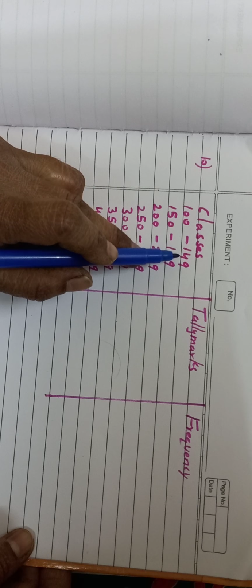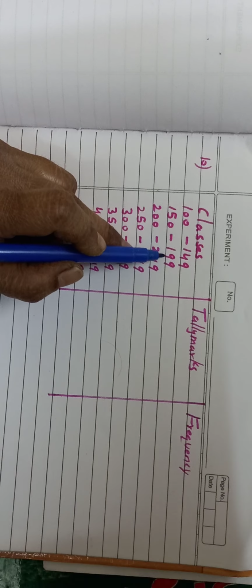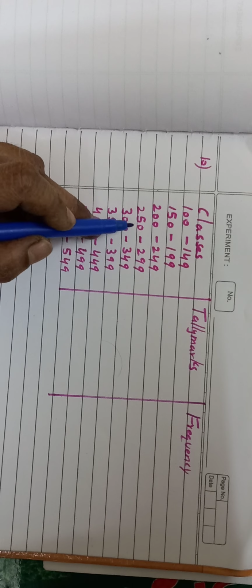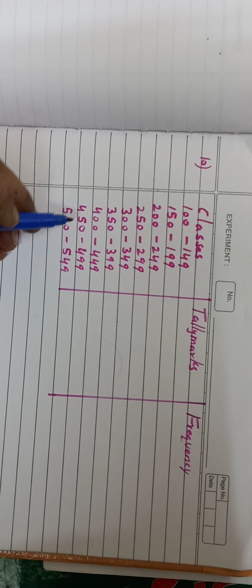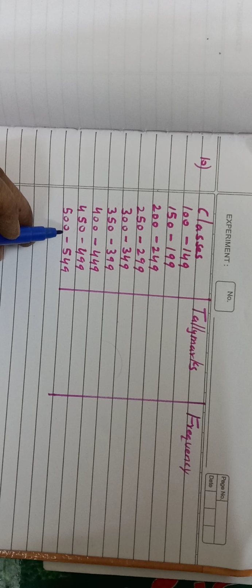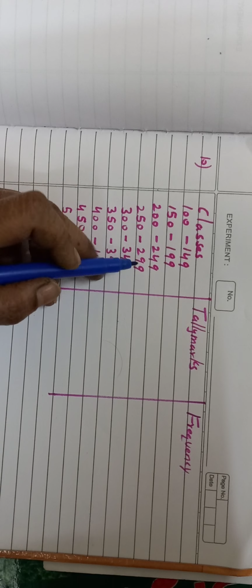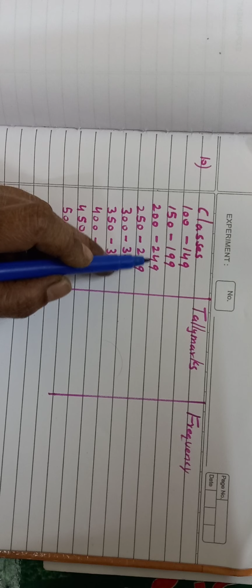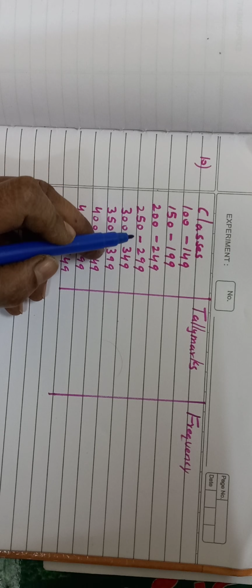100 to 149, 150 to 199, 200 to 249, 250 to 299, and as I said, 500 to 549. This way you have to take the classes. It is not at all difficult. The first three are already given to you. Seeing the first three, you can write the next. After 249, what comes? 250. 250 to